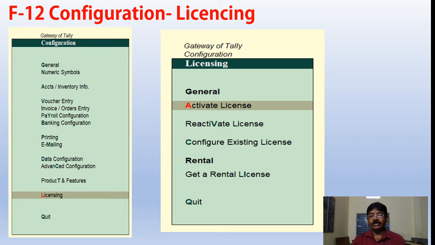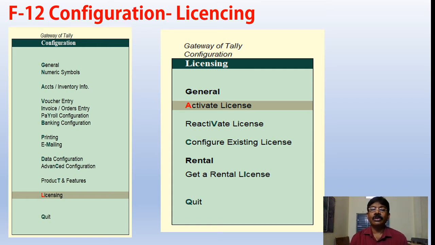Configure the existing license. Suppose some packages or some advanced features are there with payment, then we can go for configuring the existing license with that. And now presently companies are offering the software on a rental basis. We can also add on a rental basis. General rental license. The software is needed only for finalizing the accounts, for 2 months or 3 months at the end of the financial year. Then you can go for rental for 2 months instead of going for a licensed software for 12 months.